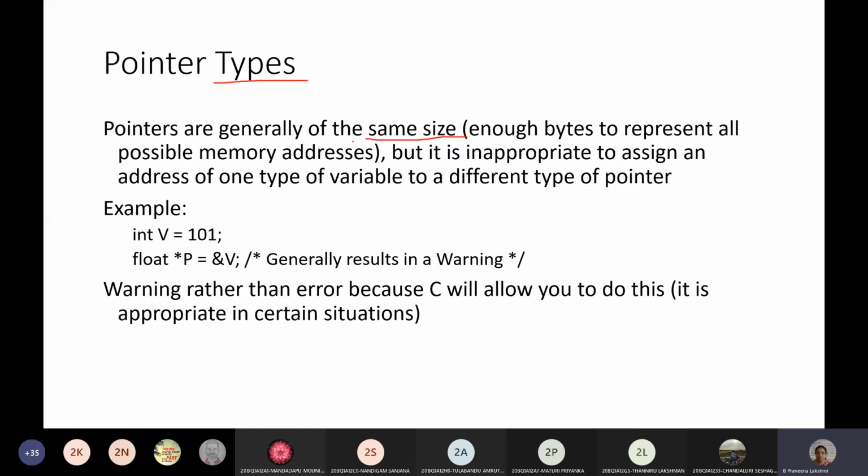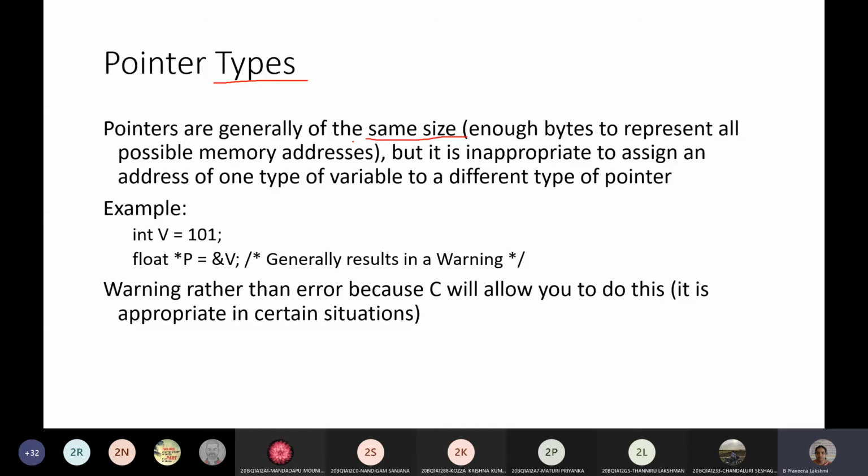Whatever the data type of the variable, its address is a unique number of 2 bytes or 4 bytes. It may be a float variable, a double variable, a long int, a small int, a character, or any other data type, even a structure or a union.